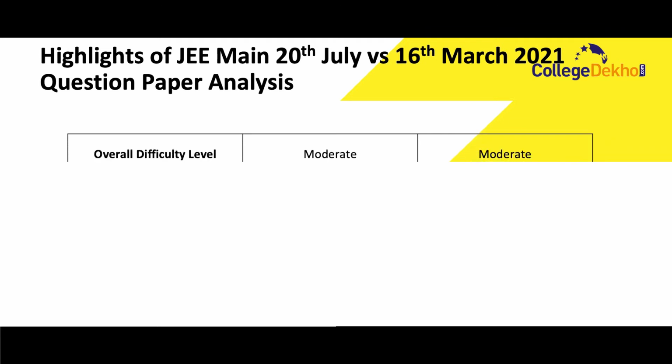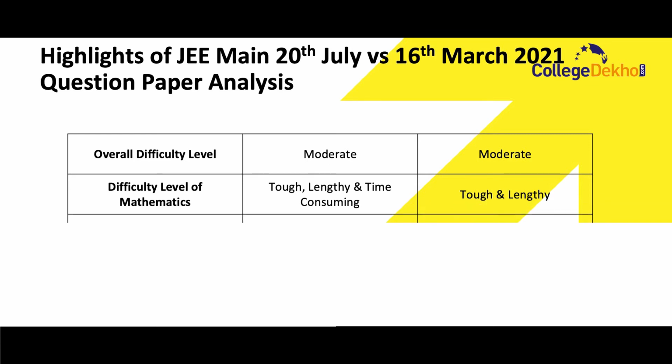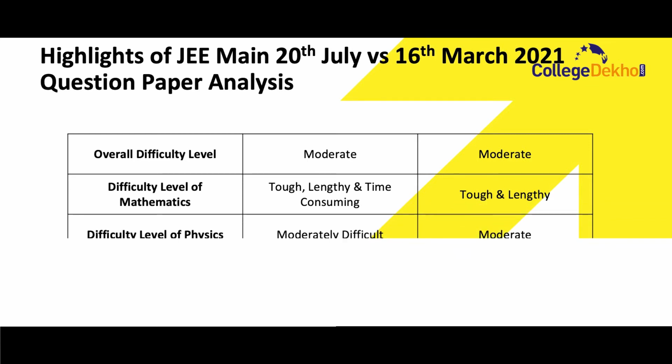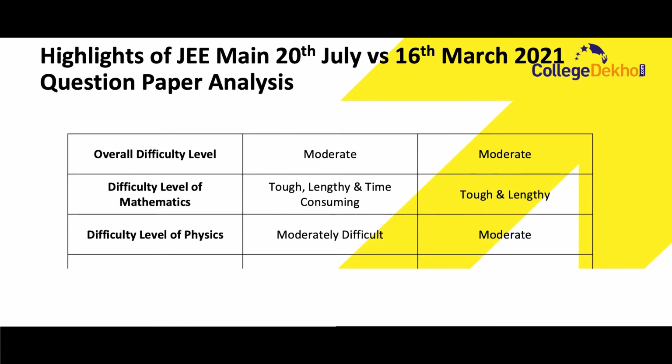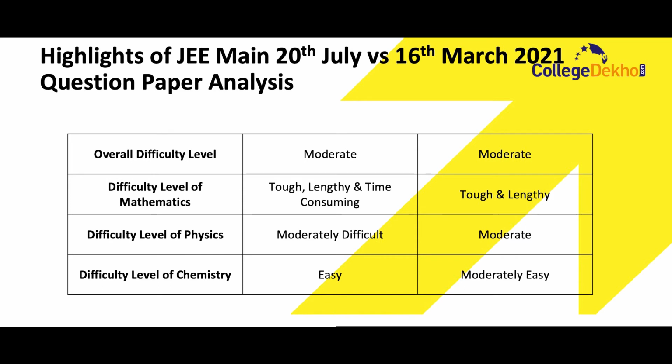The difficulty level of mathematics for the 28th July exam was tough, lengthy and time consuming as per the students, while for the 16th March exam it was tough and lengthy. The difficulty level of physics for 28th July was moderately difficult for both Shift 1 and 2 and for the 16th March exam it was moderate. The difficulty level of chemistry for the 28th July exam was easy while it was moderately easy for the 16th March JEE Main exam.